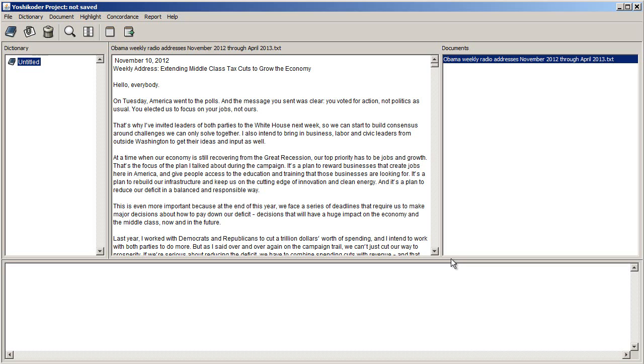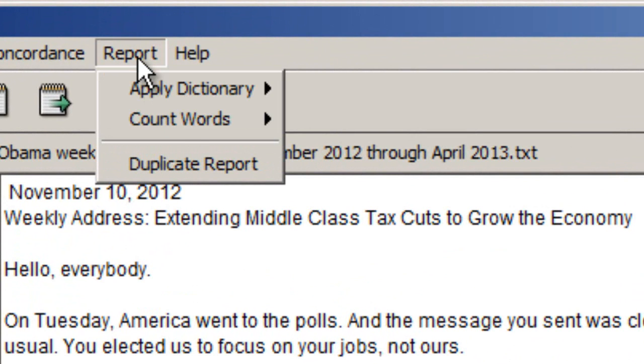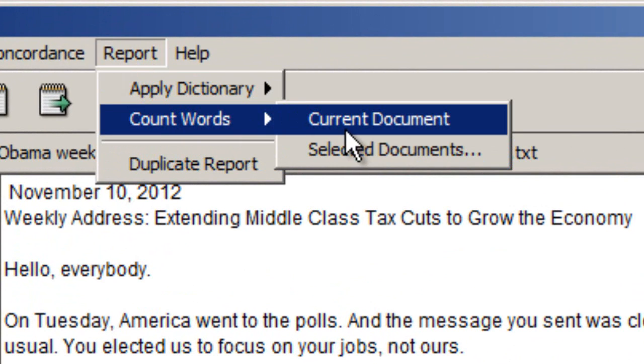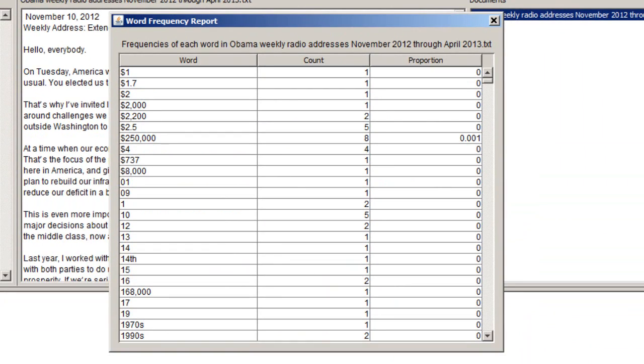And the easy way to do that is to click Report right here and count words and choose Current Document. It's going to perform this task on whatever document we have highlighted over there in the Documents area. When I click that,